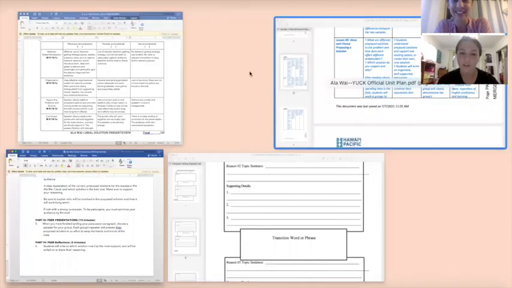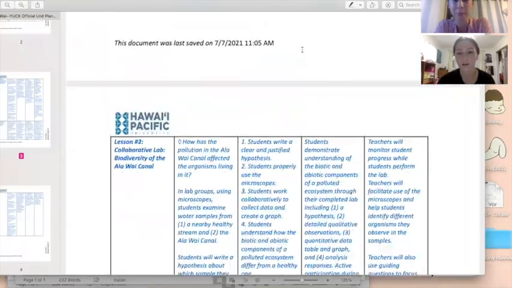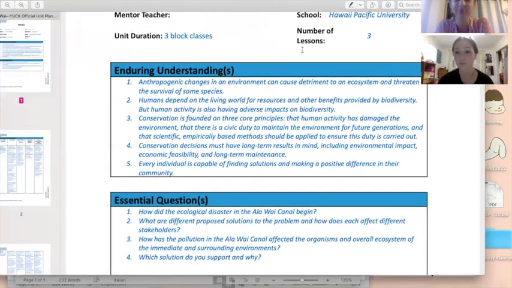And just to finish up with our enduring understanding. So by the end of this unit, after students have found, researched, and synthesized the background information, after they've used the microscopes to look at the organisms in the polluted canal and compare them to a healthy canal, and then they've written a persuasive argument in favor of a solution and shared that with the class, we hope that they have gained a solid understanding of these 5 enduring understandings.